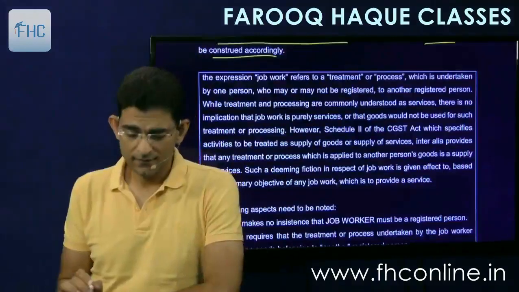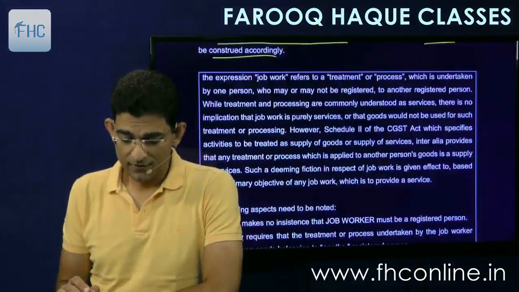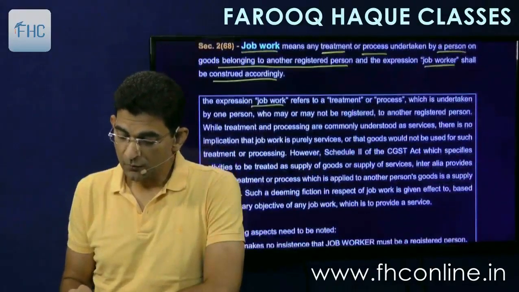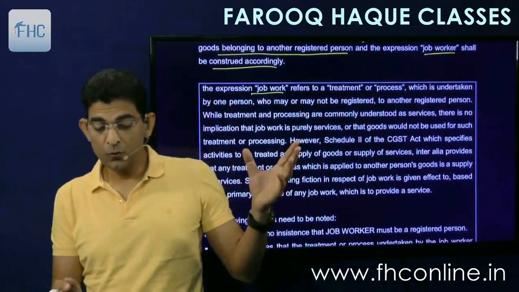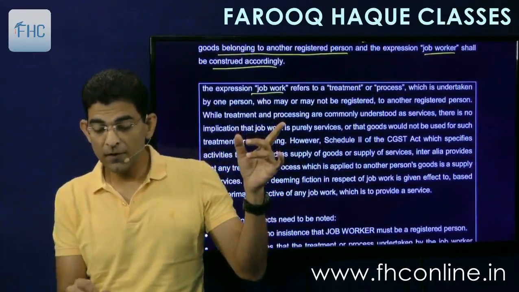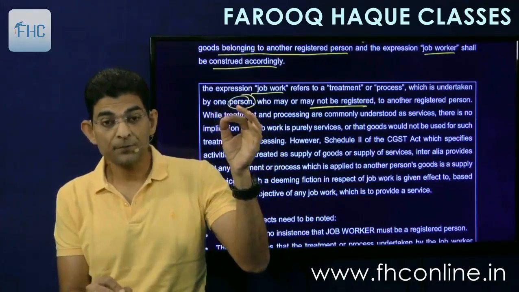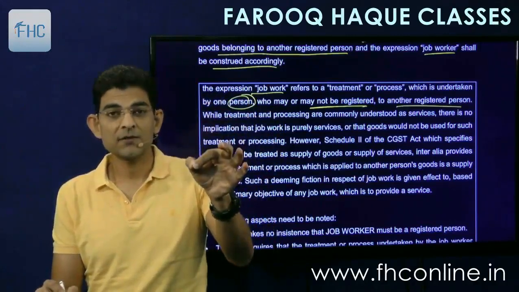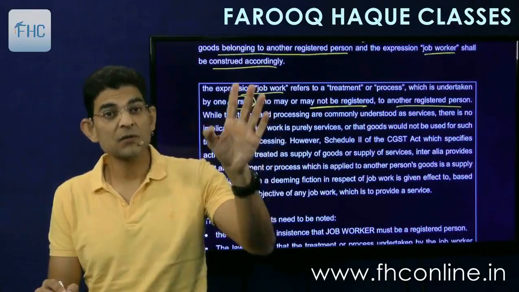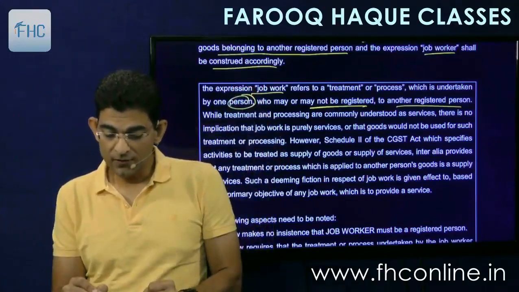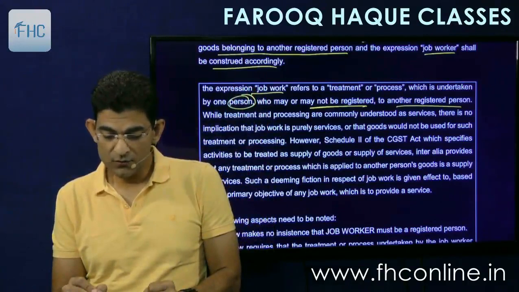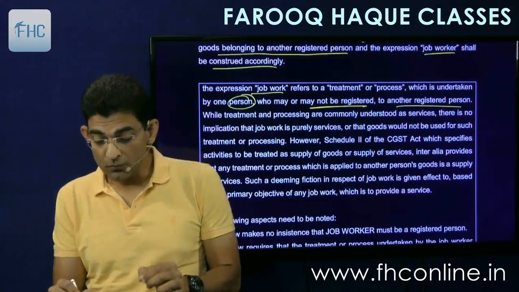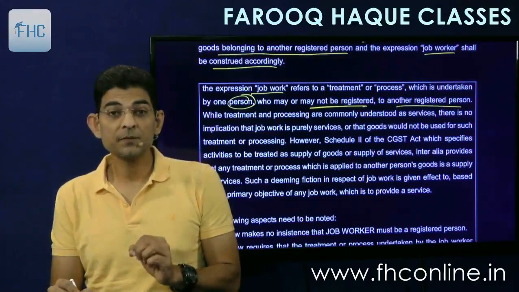Then the explanation is also given that the expression job work refers to treatment or process which is undertaken by one person who may or may not be registered. So the job worker may not be registered because only the word person is given there and not registered person. To another registered person. So the person to whom the service is given should be a registered person. And while treatment or processing are commonly understood as services, there is no implication that job work is purely service, or that goods would not be used for such treatment or processing.